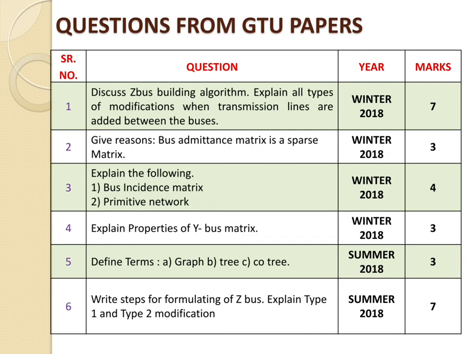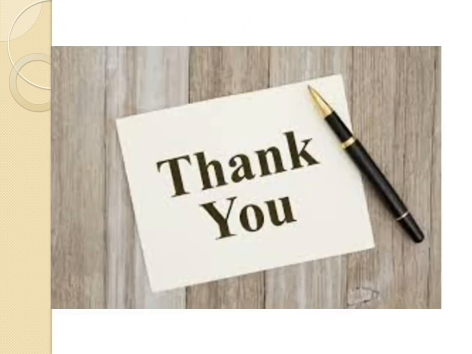And the last one: write the steps for formulating the Z-bus, and explain type 1 and type 2 modification, which was asked in summer 2018 and carried 7 marks.